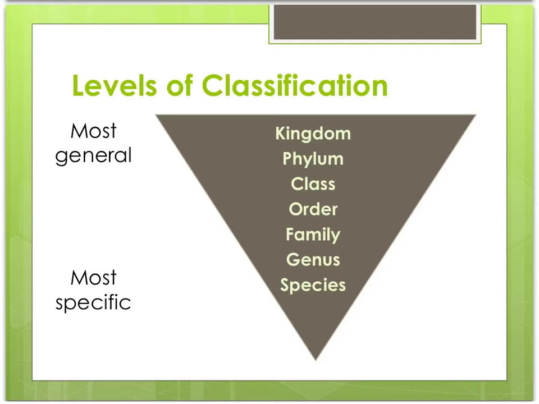Because the levels of classification are ordered from most general to most specific, two organisms in the same kingdom, which is the most general taxa, are the least similar, while two organisms in the same genus are the most similar.